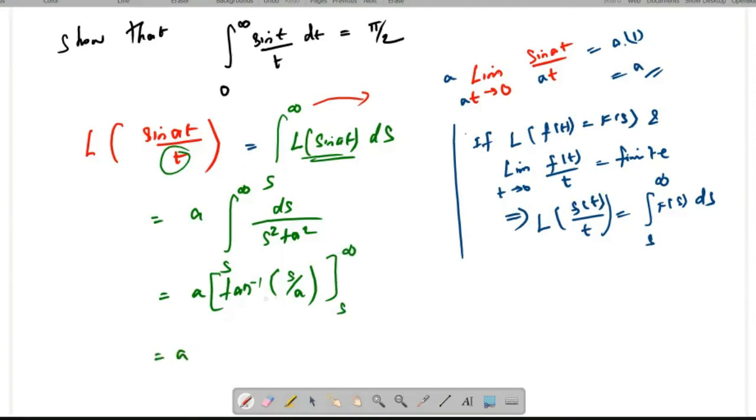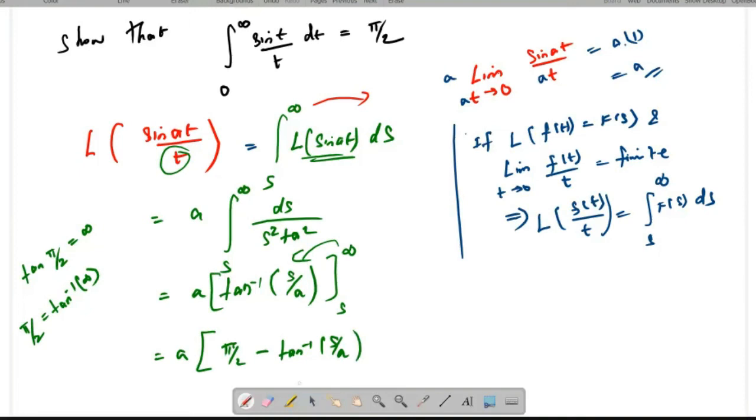If you apply the upper limit, tan inverse of infinity is nothing but pi by 2, right? So tan of pi by 2 equals infinity, so pi by 2 equals tan inverse of infinity. So if you substitute s tends to infinity, you may get pi by 2. So a into pi by 2 minus tan inverse of s by a. So this is known as L of sin at divided by t.